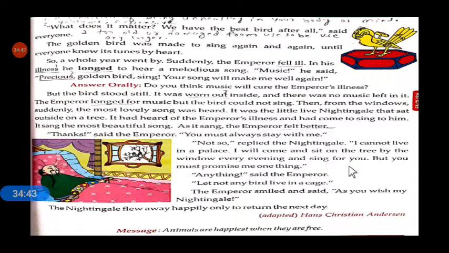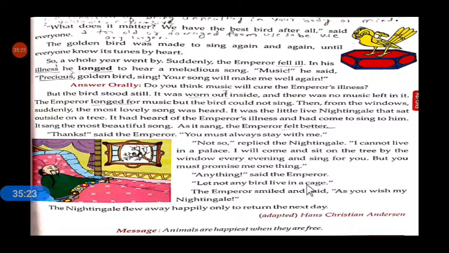Every evening I will come and sit on the tree near your window and sing a song for you. But you must promise me one thing. The live nightingale was taking a promise from the emperor. What is that? Anything, said the emperor. Let not any bird live in a cage.